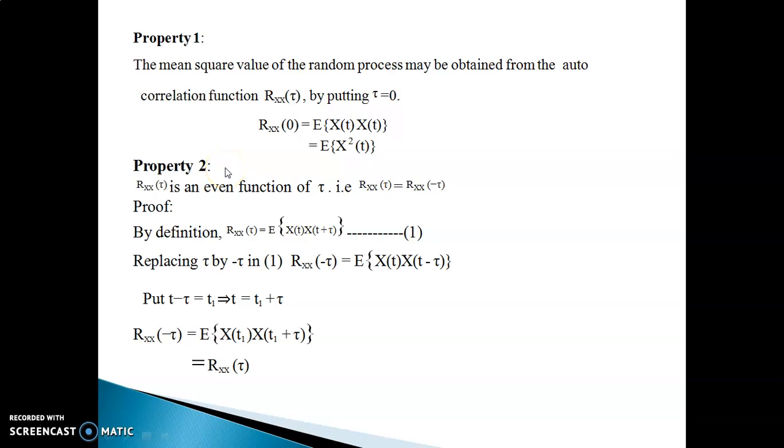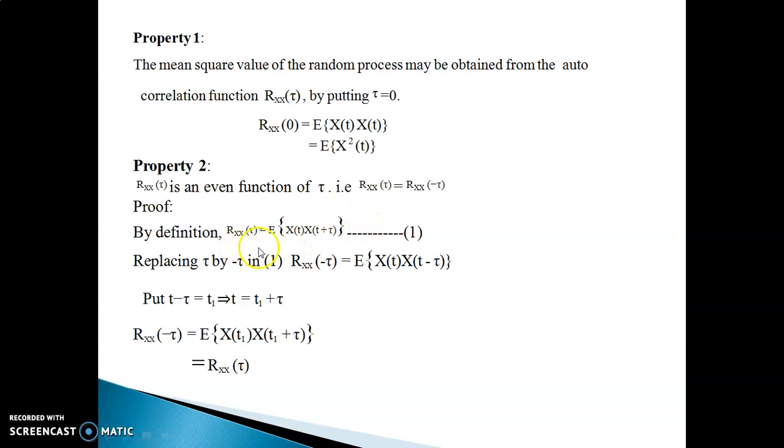Then we go to the second property, which says that the autocorrelation is an even function of tau. That is, Rxx of tau equal to Rxx of minus tau. To prove this, again you consider the definition of autocorrelation function and you replace tau with minus tau on both sides in this equation 1.